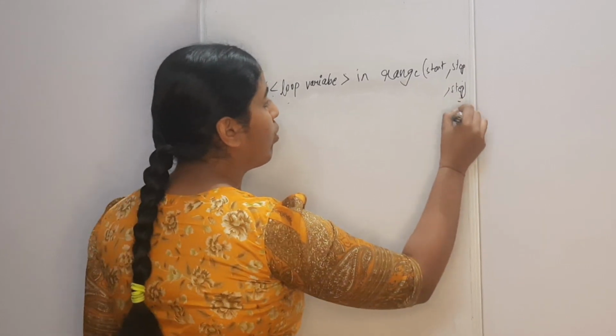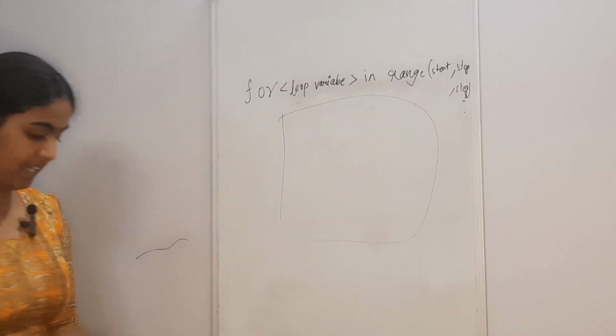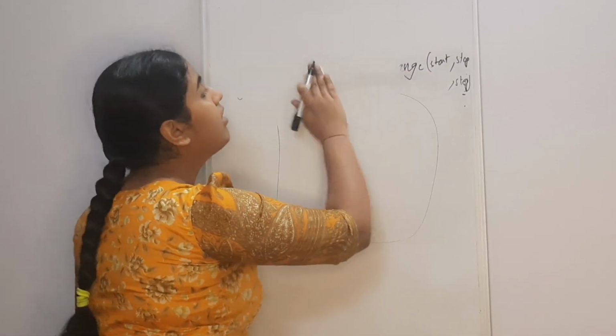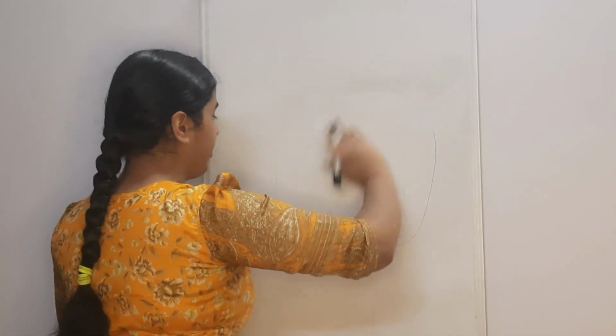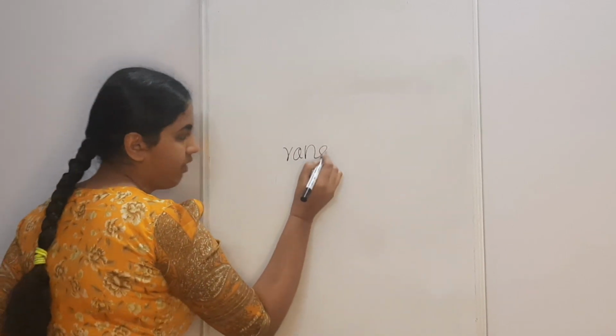Okay, and then colon, and then you have the for block where you have your set of statements to be executed. Now, in the for loop, what does this part mean?